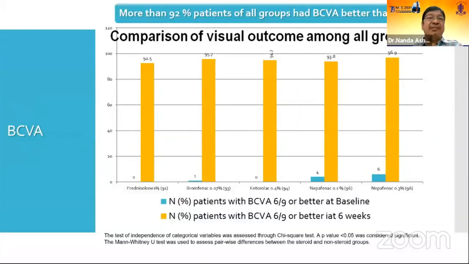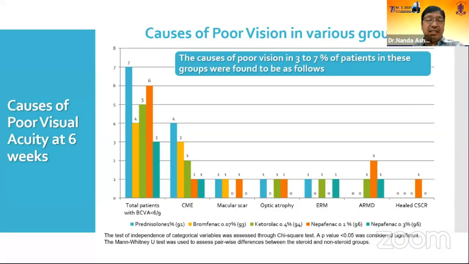nepafenac. Best corrected visual acuity was found to be improved to better than 6/9 in more than 92% in all groups. Amongst the cases where the visual acuity was reduced, which was in 3 to 7%, CME was the maximum cause.